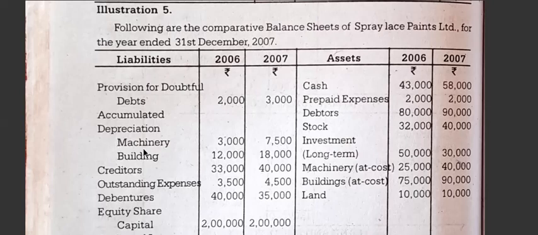We have to open the account and calculate the depreciation charge. Creditors, operating activity. Outstanding expenses, operating activities. Debentures and equity share capital both will go for the financing activity.